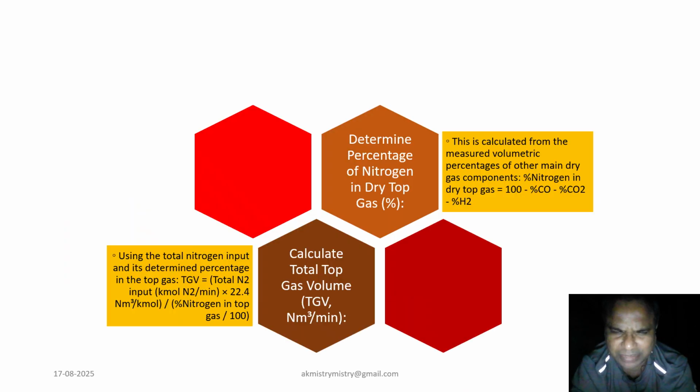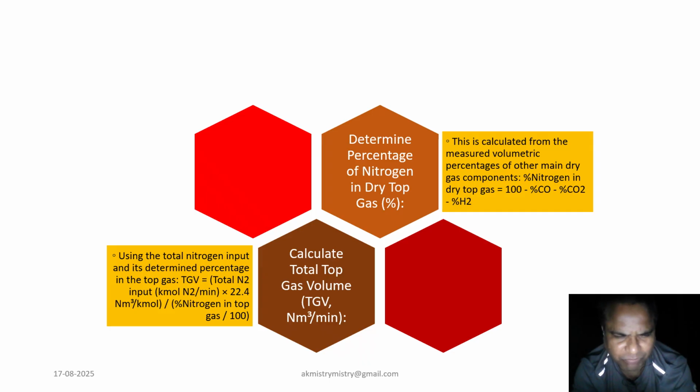Now coming to our next slide, which is about determining nitrogen percentage and calculating top gas volume. Next, we need to determine the percentage of nitrogen in the dry top gas. This is done by subtracting the measured volumetric percentages of carbon monoxide, carbon dioxide and hydrogen from 100%. So it is very simple. From 100% we have to subtract the three components: carbon monoxide, carbon dioxide and hydrogen. Once we have the percentage of nitrogen in the top gas, we can calculate the top gas volume very easily.